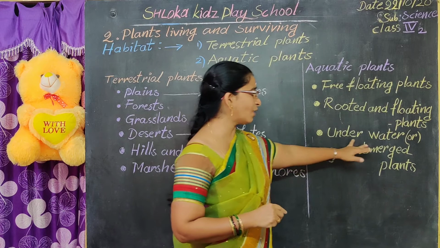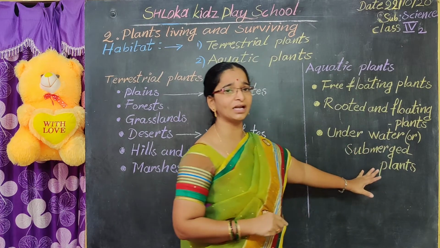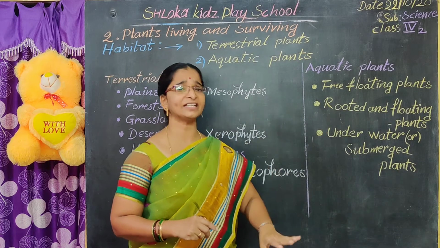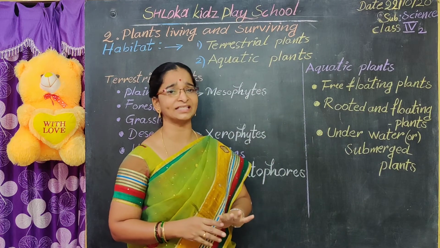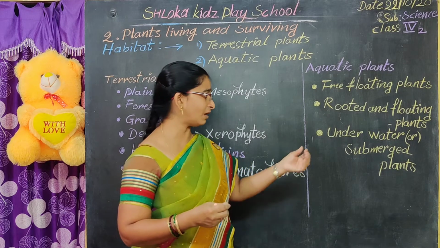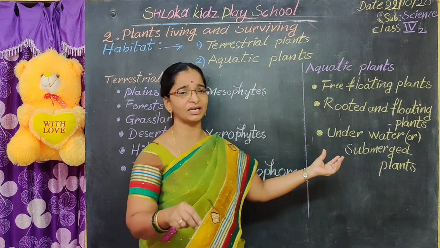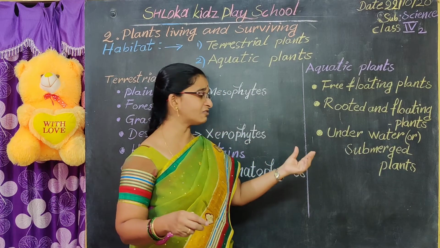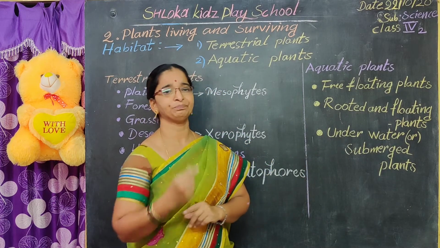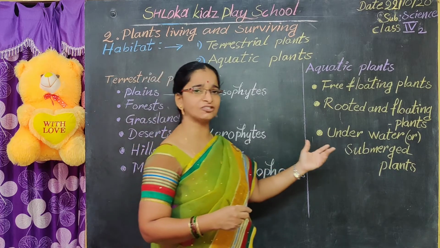Now we look into the underwater or submerged plants. These plants grow completely inside the water, and they don't have any stomata. The roots are fixed to the mud, and the leaves are very long, so they don't have any stomata.